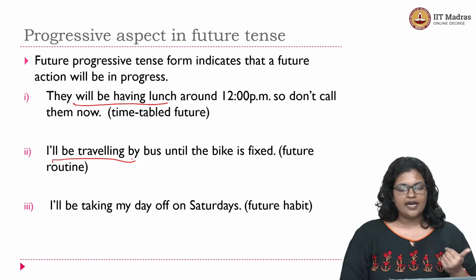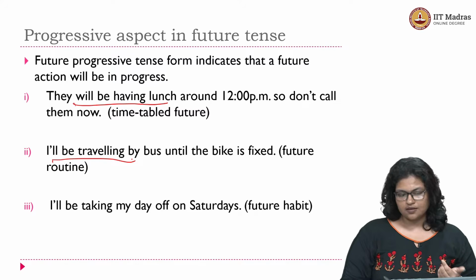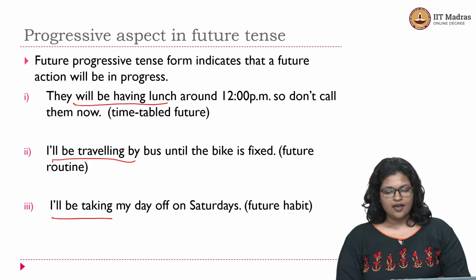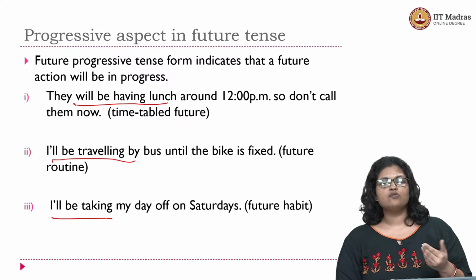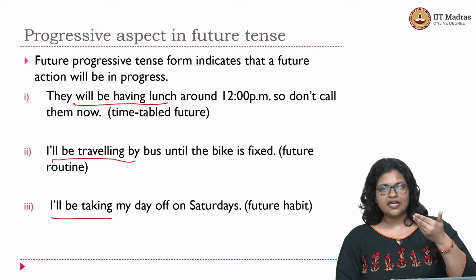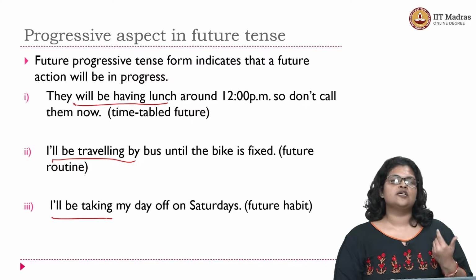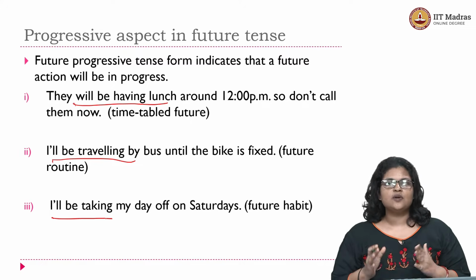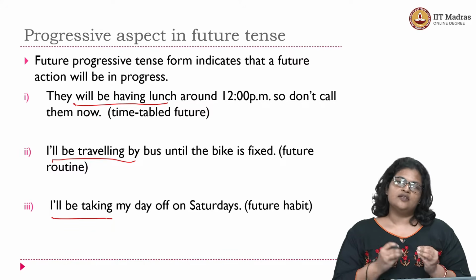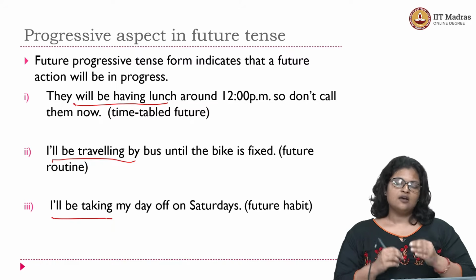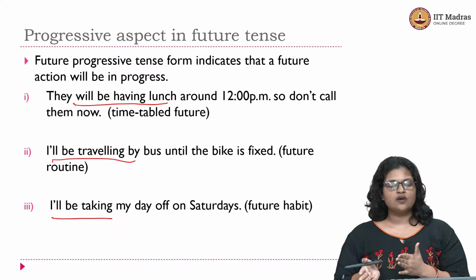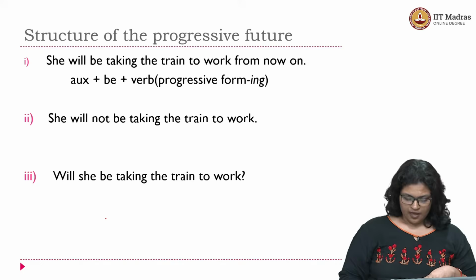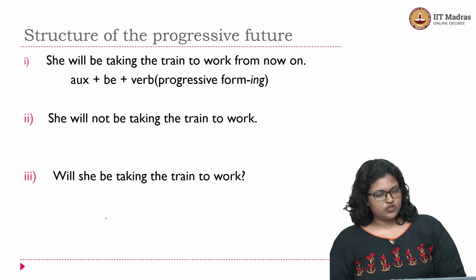The third one here, I'll be taking my day off on Saturdays. This again is in the progressive future tense, will be taking. And what do you see here? This is an indication of a future habit, right? So you have three different meanings that can be conveyed using the future progressive aspect. The first one is of a timetabled future, okay? It's all future tense, but you add a little more detail to this future time reference. And in the first case, it is that of a timetabled future. The second one is of a future routine, and the third one is of future habit, right? Let's look at the structure of the progressive future.